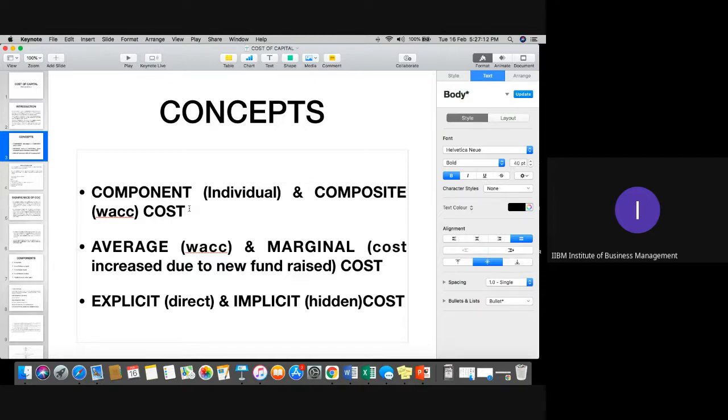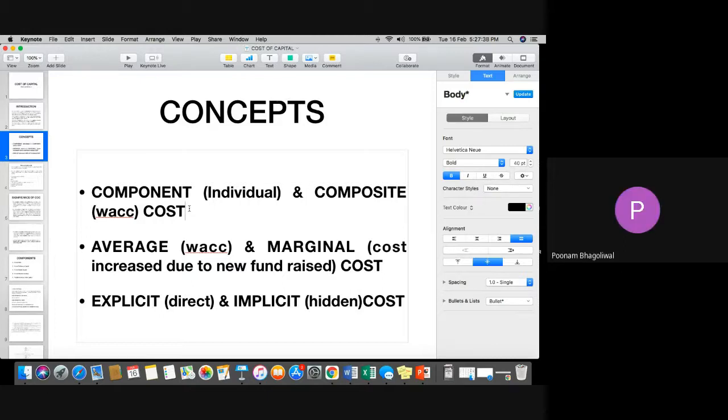Always remember, please. Is it clear, everyone? Implicit, explicit, WACC, individual cost component. Please kindly confirm. If it is clear, then we'll move to the next slide.